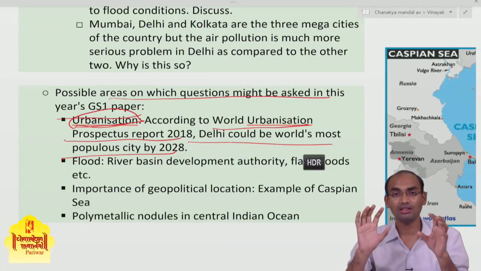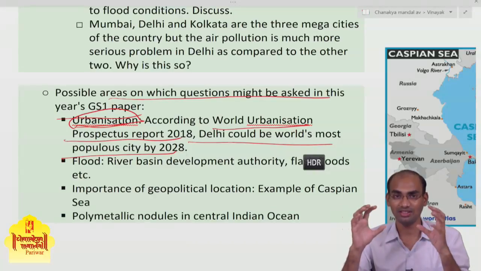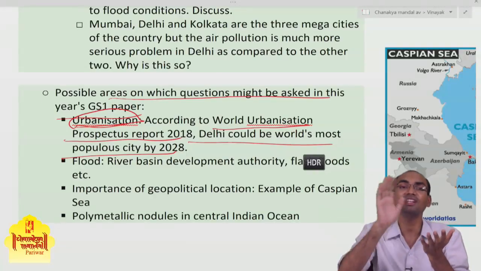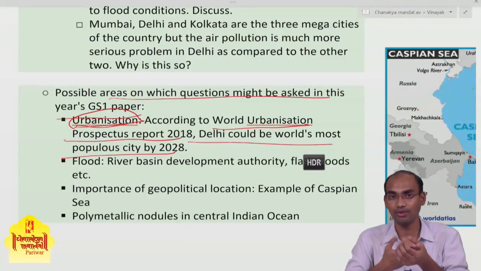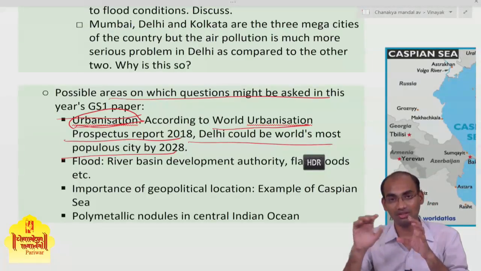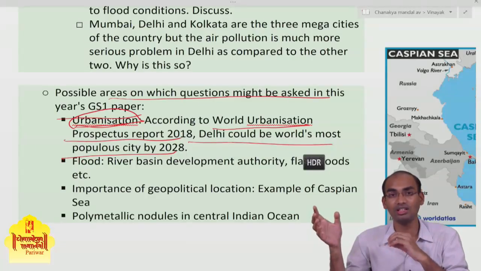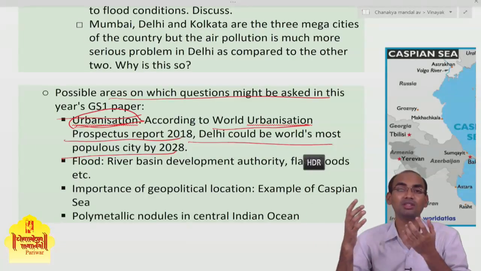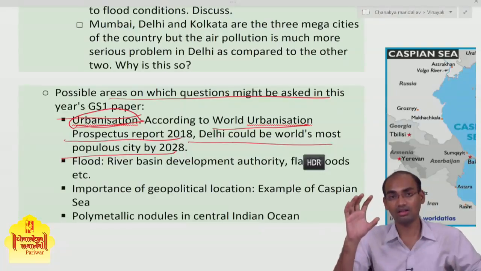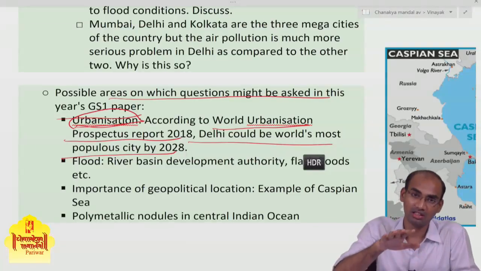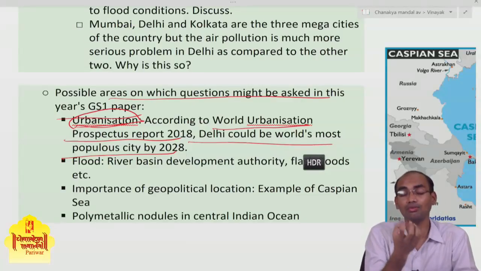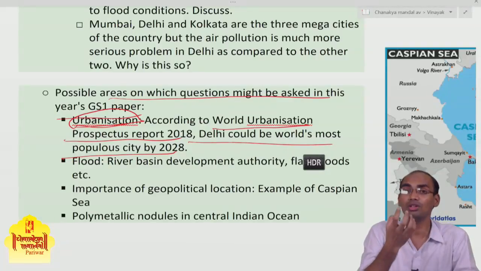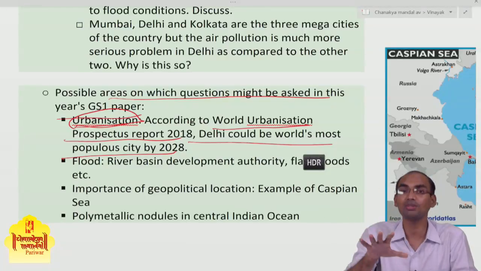But this increasing population is creating a burden on existing infrastructure, and as we can see from this fact that New Delhi is going to be the world's most populous city, imagine the burden on the existing infrastructure. So we need to understand how the government needs to create a plan to accommodate this burgeoning population.